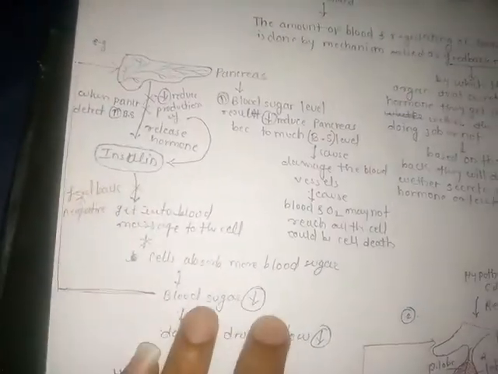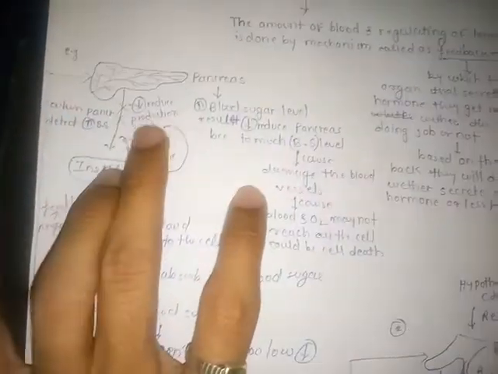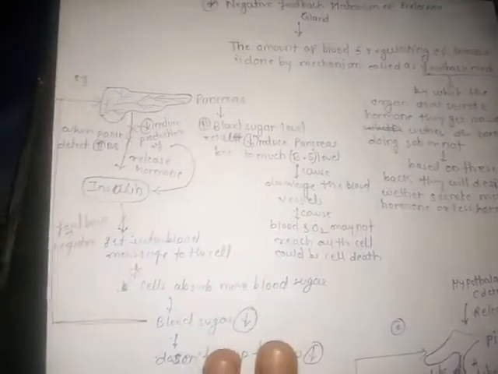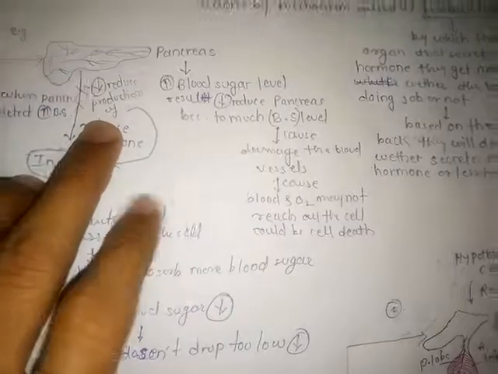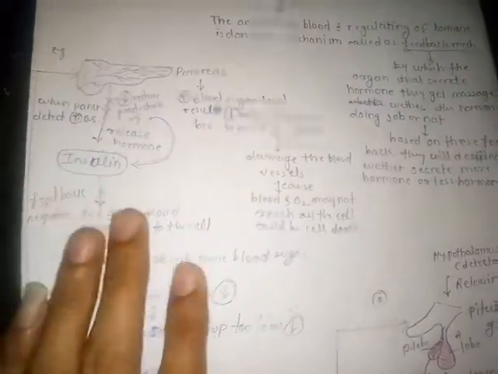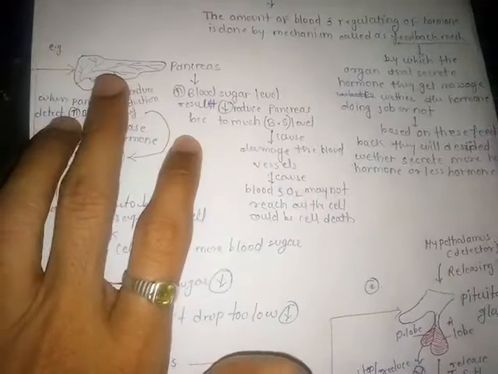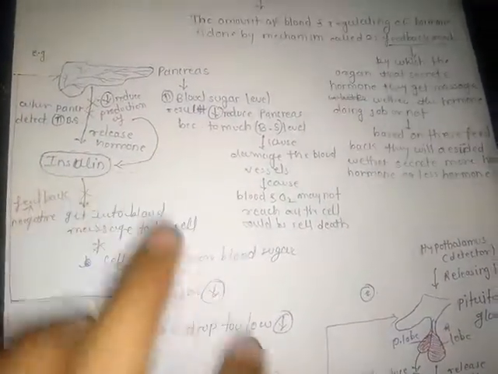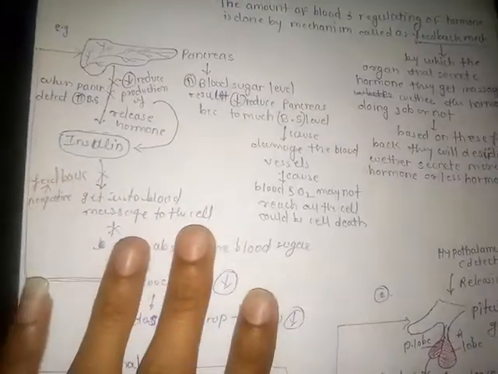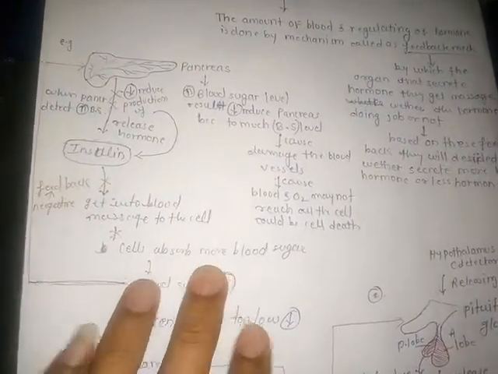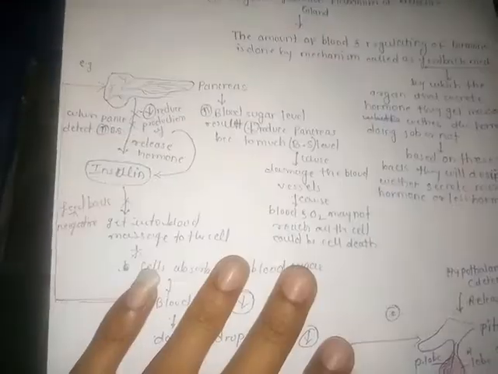When the blood sugar level is very low, it sends a feedback message to the pancreas, and then the pancreas stops, reduces or inhibits the production of insulin. If there is no secretion of insulin from the pancreas, then insulin does not send the message to the cells to absorb more blood sugar, and due to this principle, the blood sugar level is maintained inside the body, and the particular conditions are cured.